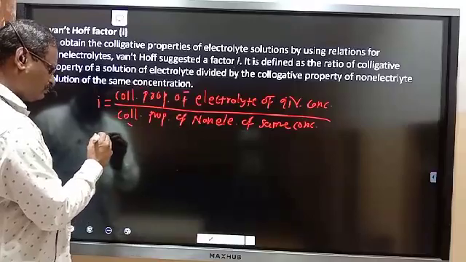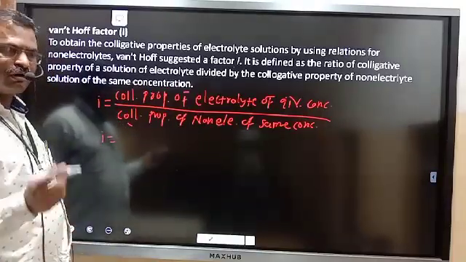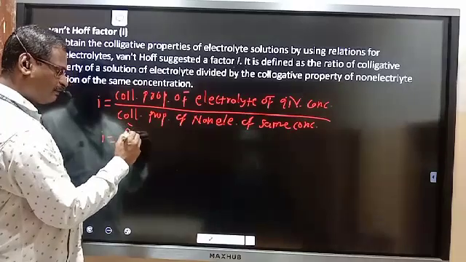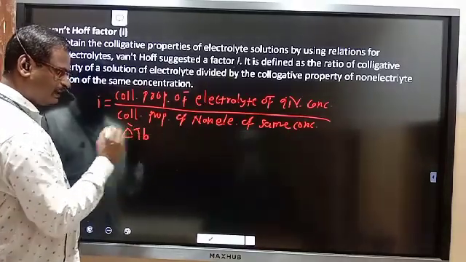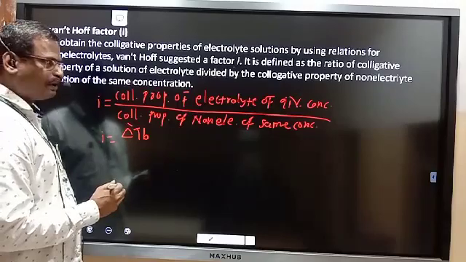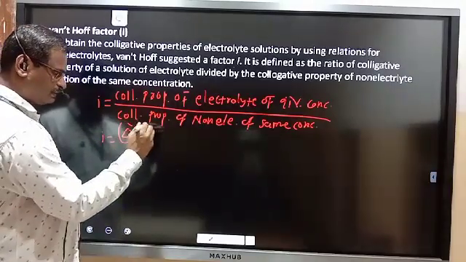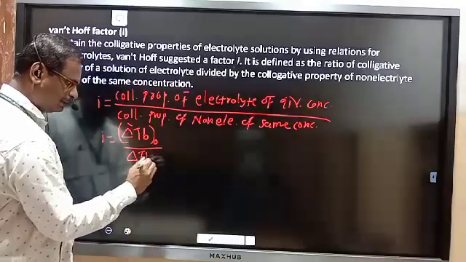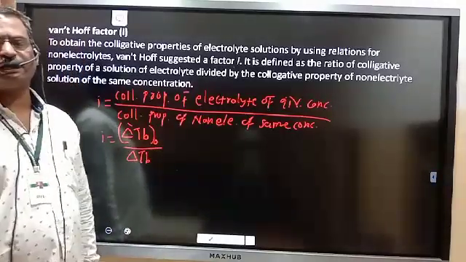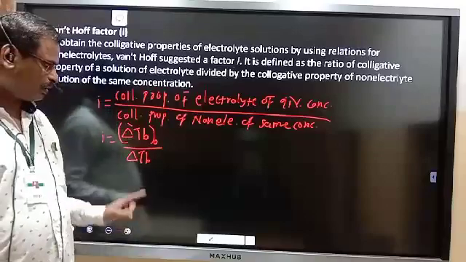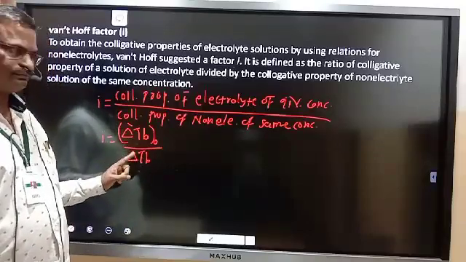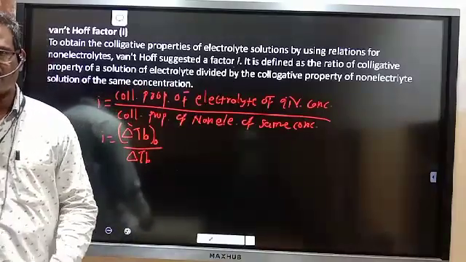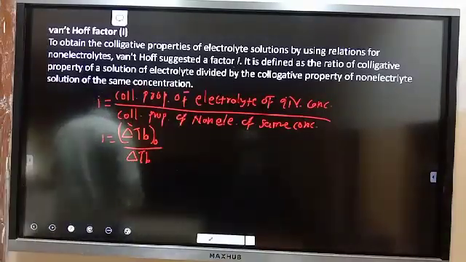Or i, on the basis of different colligative properties: for elevation of boiling point, delta TB for the electrolyte divided by delta TB 0 of the non-electrolyte. For the non-electrolyte it is constant, never changing.